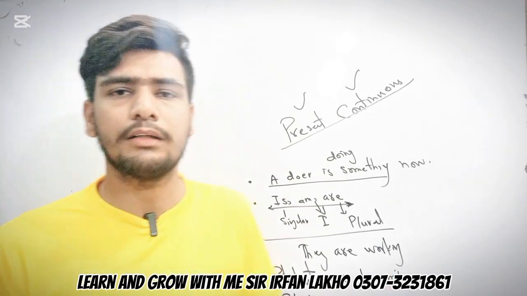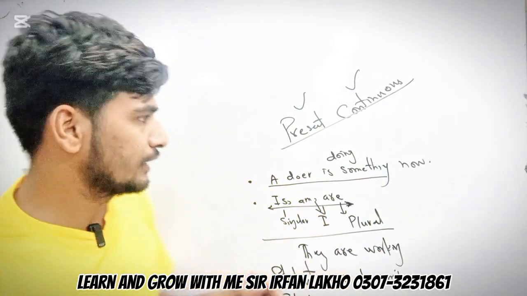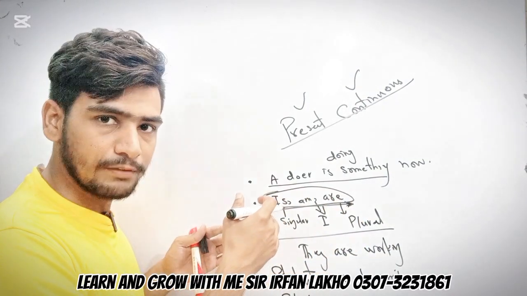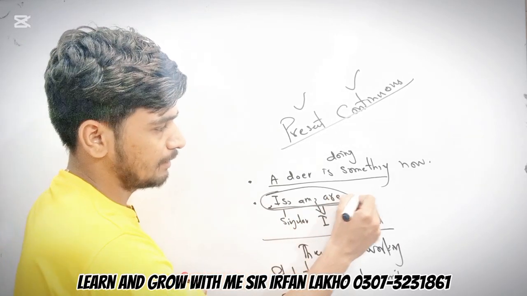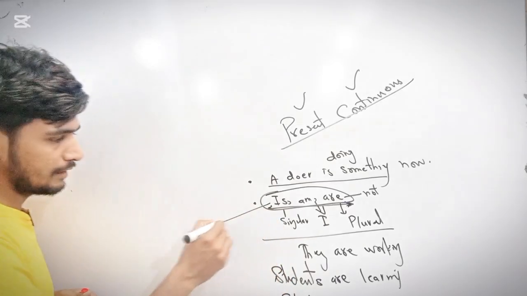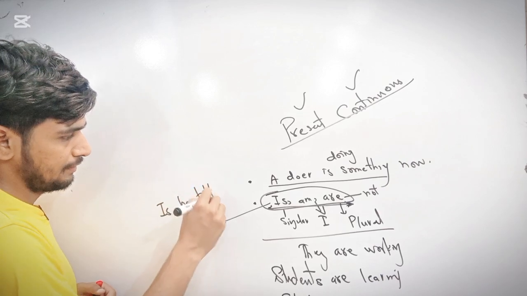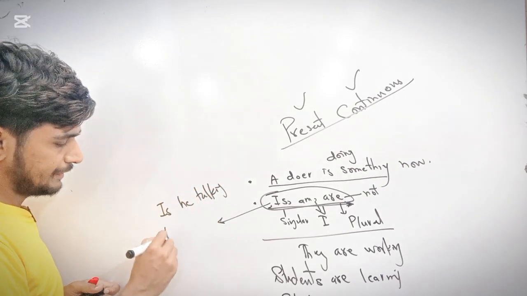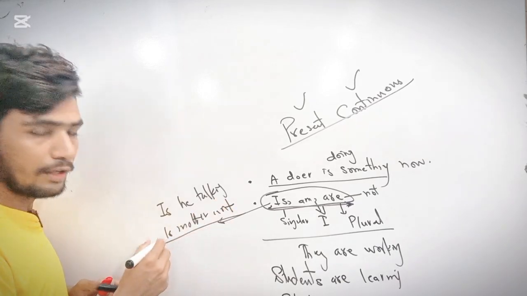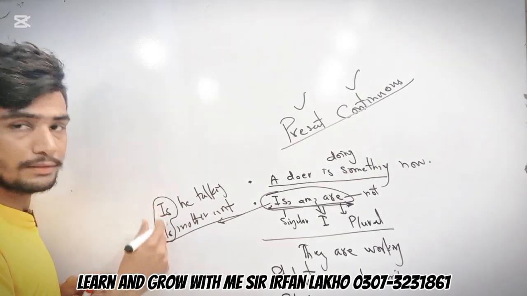This is a basic class, and in present continuous there is only one change. In the previous lecture we used do and does, and today we replace them with new helping verbs: is, am, are. When we make it negative, we just put not after the helping verb, and when we make it interrogative, we put the helping verb first. Is he talking English? Is my mother working? So these all sentences are interrogative, they are questions, because the helping verb comes first.